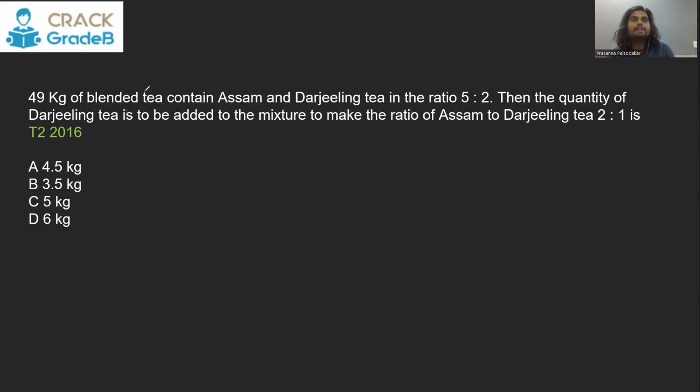49 kg of blended tea contains Assam and Darjeeling tea in the ratio 5:2. It is very easy to break this number into 5:2, because 5 plus 2 is 7, and 49 is 7 times of it. So this also becomes 7 times, this also becomes 7 times. That means it has 35 kg Assam tea, 14 kg Darjeeling tea.